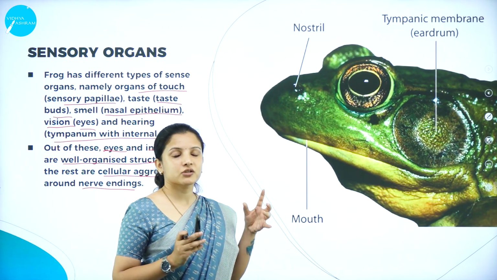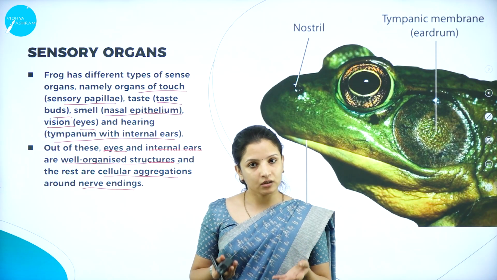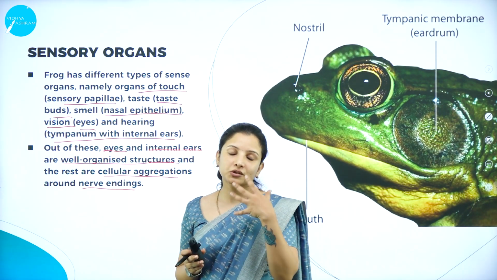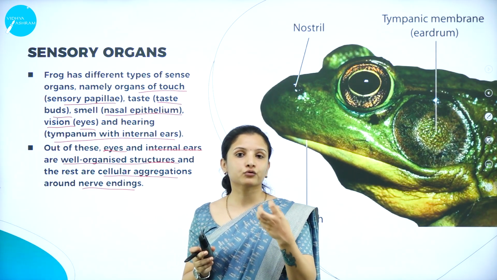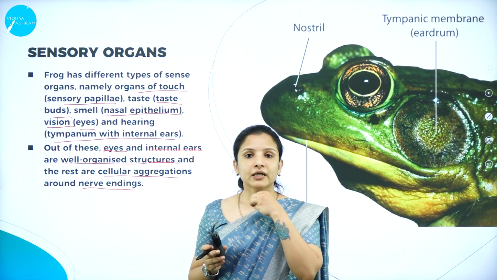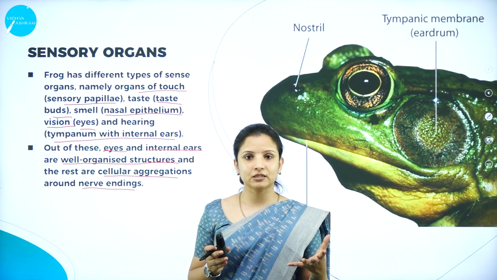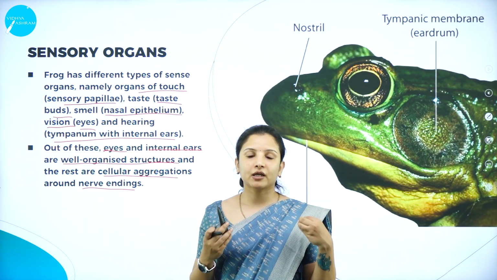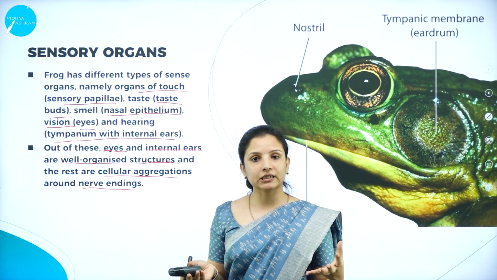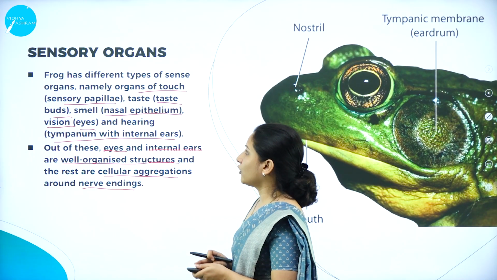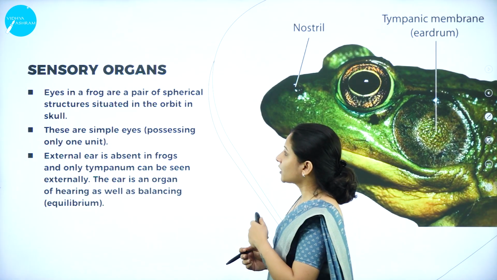Why? Because they are just present at the tip of the nerves, and these organs send signals in the form of chemical compounds, which move into the brain, and therefore the brain activates the different functions of the frog. So this is about the sensory organs.